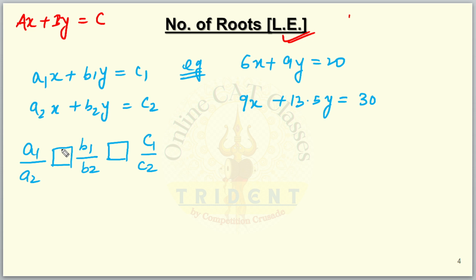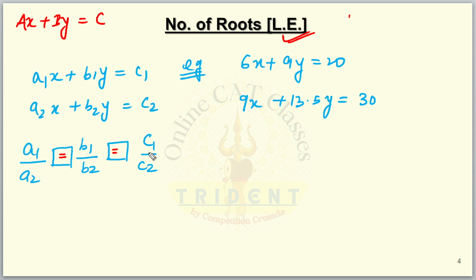6 by 9 is 2 by 3. And 9 by 13.5, if you multiply by 2, you get 18 by 27, which again is 2 by 3. So for the first set, a1 by a2 is equal to b1 by b2, and 20 by 30, which is c1 by c2, is also 2 by 3. So 2 by 3 here, here, and here. All the terms a1 by a2, b1 by b2, c1 by c2 are equal.